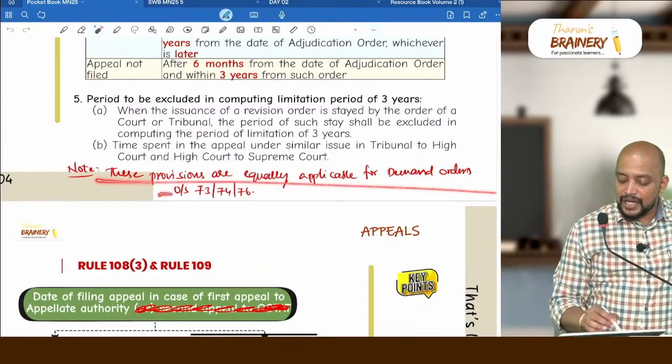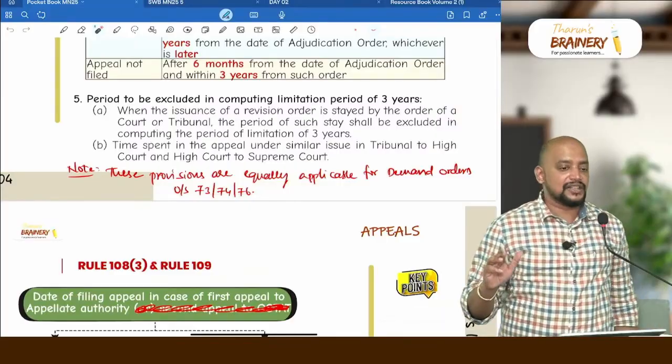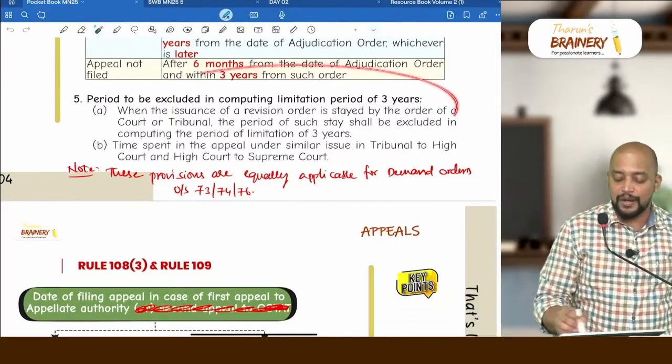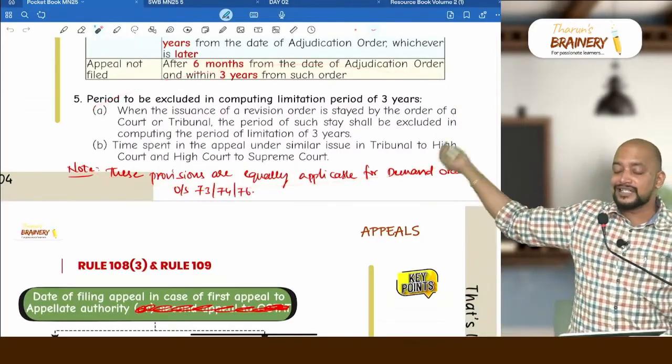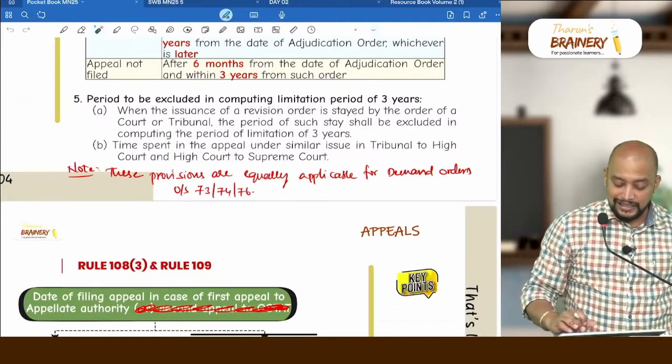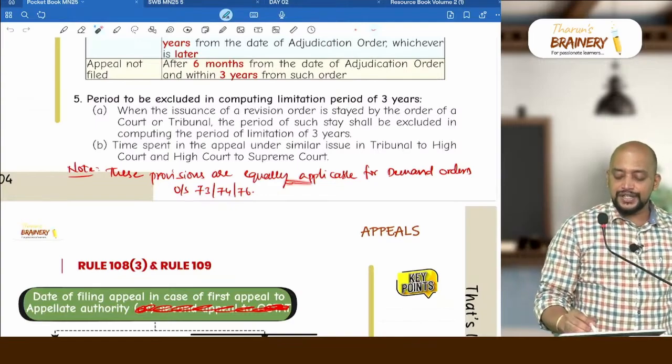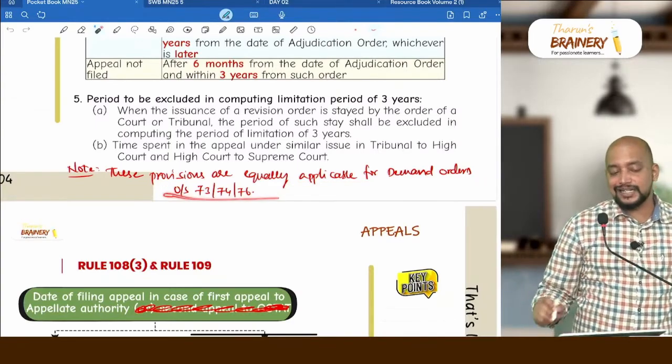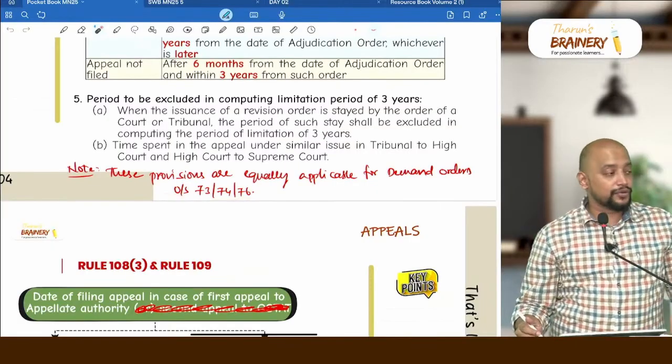These provisions are equally applicable for demand orders under sections 73, 74 and 76. This is a common point. Both in adjudication and in revision it is there. These provisions are equally applicable for demand orders under sections 73, 74, 76.